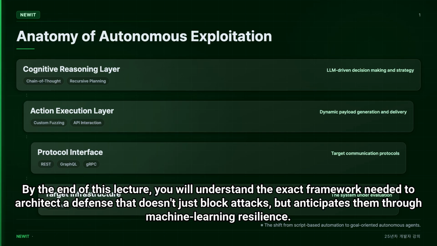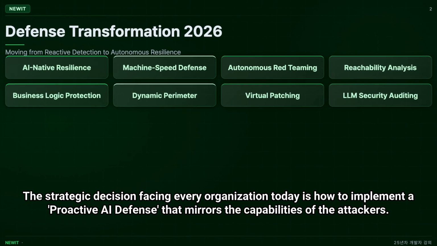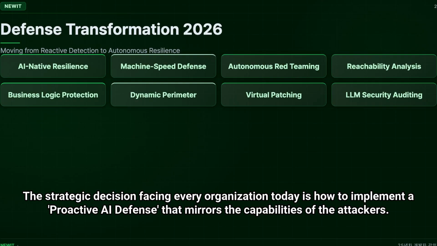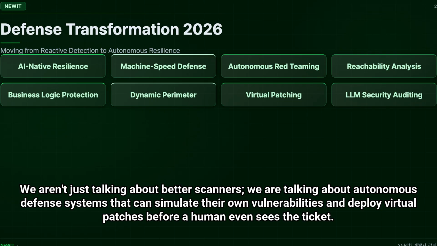By the end of this lecture, you will understand the exact framework needed to architect a defense that doesn't just block attacks, but anticipates them through machine learning resilience. To survive in 2026, security leaders must move beyond reactive patching. The strategic decision facing every organization today is how to implement a proactive AI defense that mirrors the capabilities of the attackers. This involves integrating reachability analysis and AI-augmented red teaming directly into the DevSecOps pipeline.